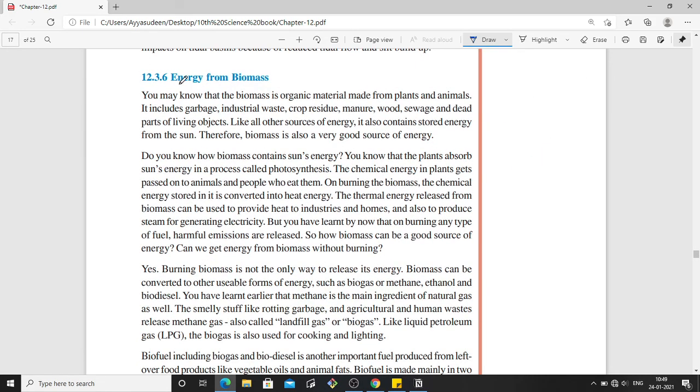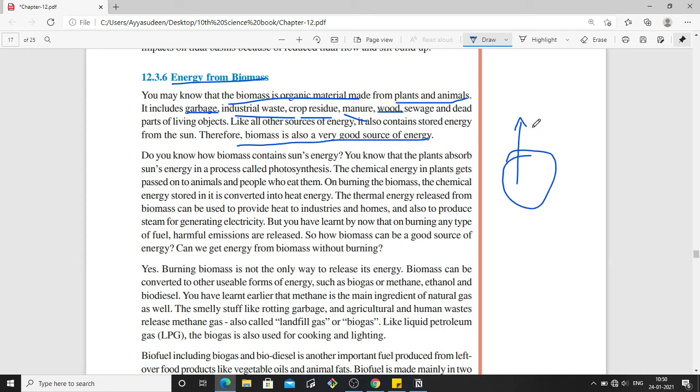And the next one is energy from biomass. So biomass is an organic material made from plants and animals. It can be garbage, industrial waste, crop residue in the agriculture field, manure, wood, and all these things are like biomass. So biomass is a very good source of energy. So how can electricity be produced? There are two ways. First one is you can burn the biomass, and the heat emitted from it is used to boil water, and the steam is used to run a turbine and electricity is produced.